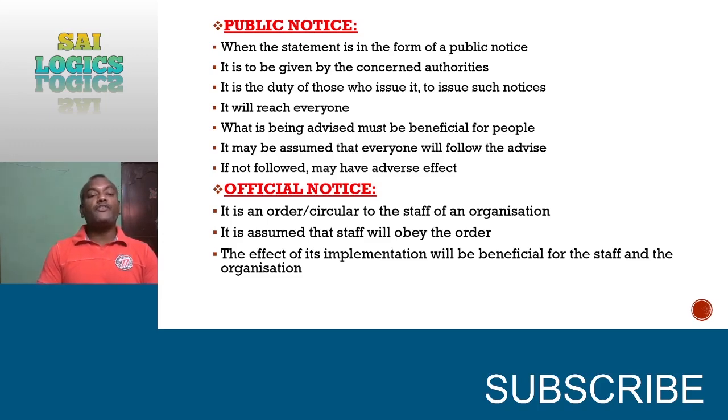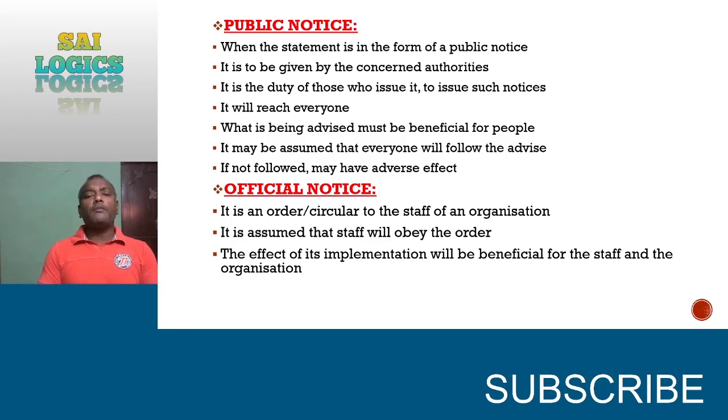And it will reach everyone. The same thing like advertisement, when a public notice is given, it is assumed that it will be reaching everyone. Say for example, regarding polio, when the government decides to put polio drops, they will be announcing through some vehicle announcement. They will have a speaker on the vehicle and they will be announcing, no? So they will be announcing to a particular area, but in their point of view, they feel that the announcement will reach each and every person in that particular place.